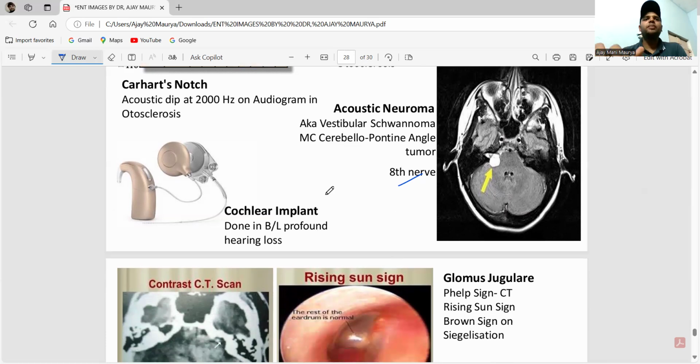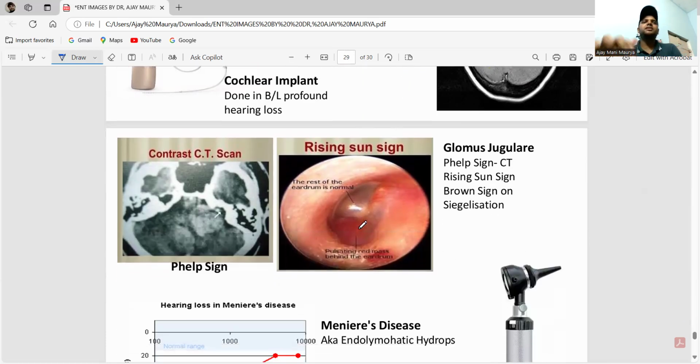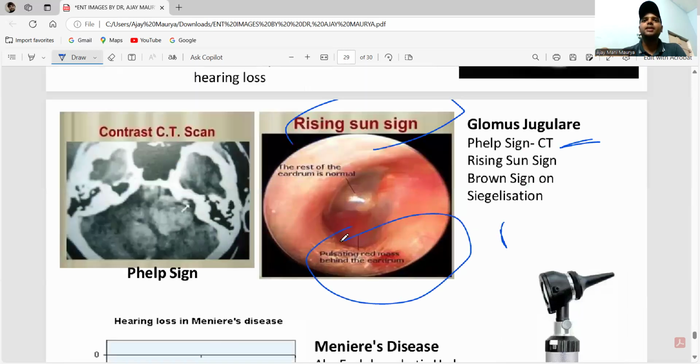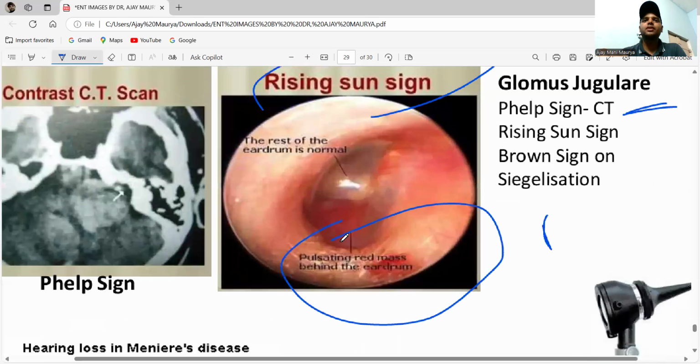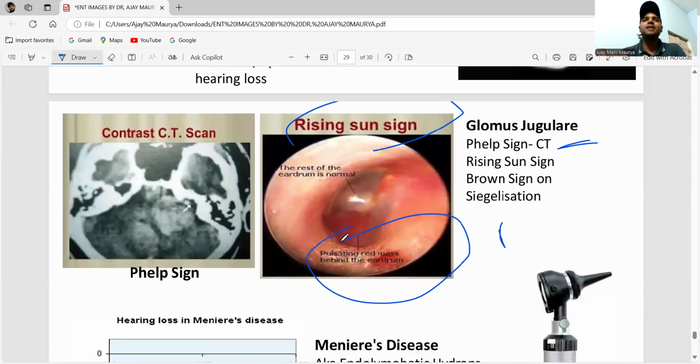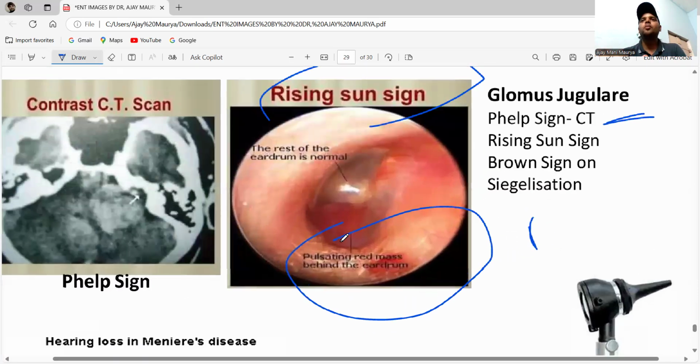Now see, this is the cochlear implant, done in bilateral profound hearing loss. And also, please see, this is the Phelps sign, the rising sun sign, Brown sign. Please remember, this is a pulsating mass behind the eardrum in case of glomus jugulare.